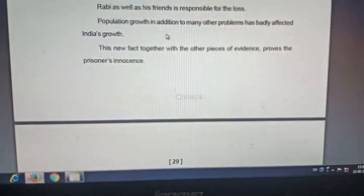Population growth in addition to many other problems: population growth is an uncountable noun, many other problems is a plural noun, but the verb agreement is singular. Why? Because growth is an uncountable noun.